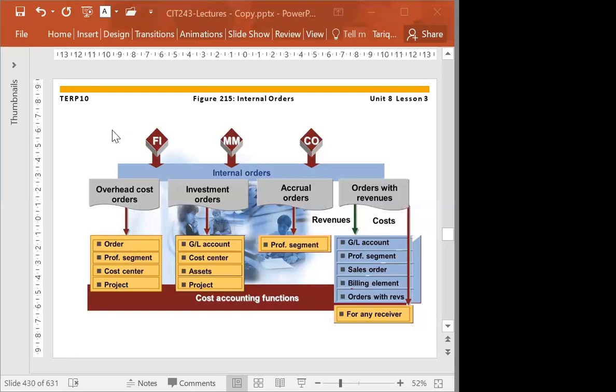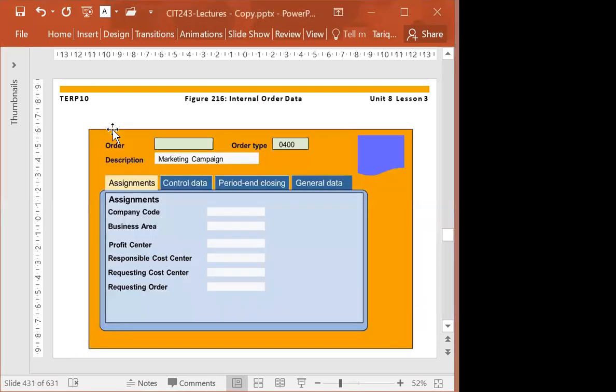Now we can create the internal order. Basically, an internal order has a master record, and that consists of different sections, which are given on the screen, like assignment and control data, period and closing, and general data. We can use the internal order for planning, for collecting the cost, and for monitoring the cost.